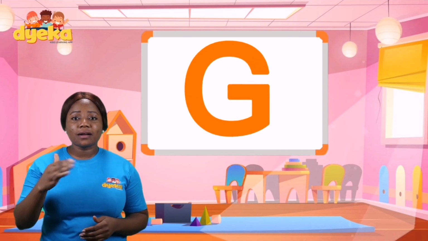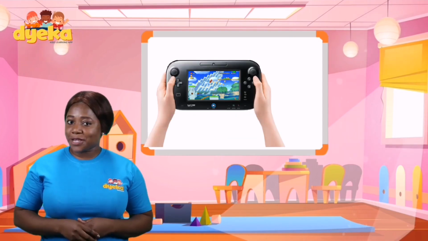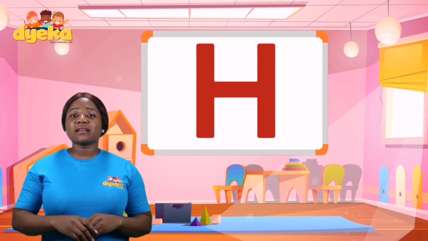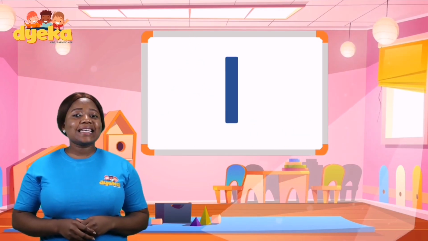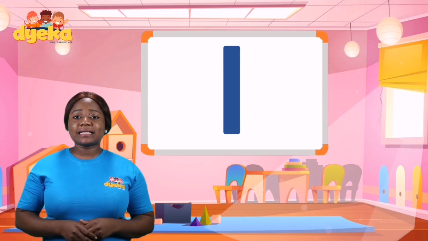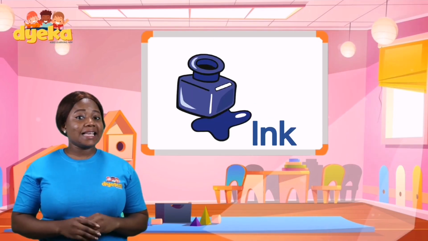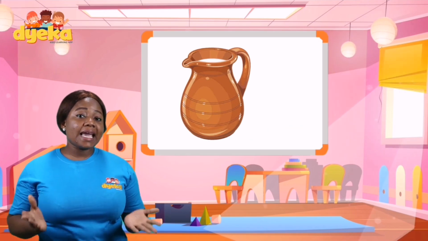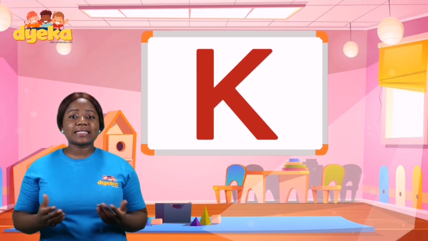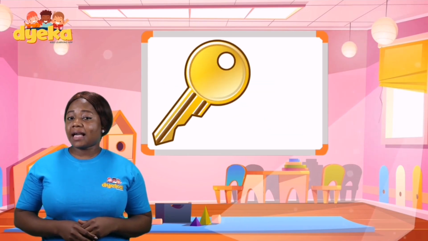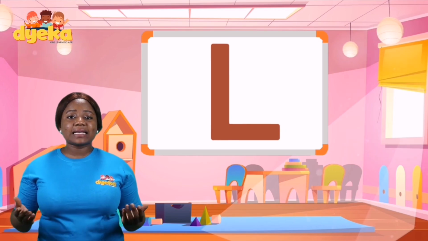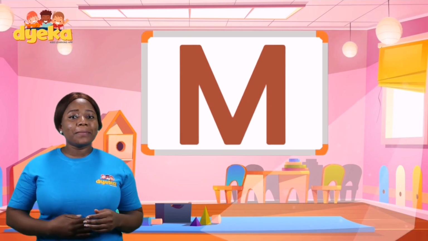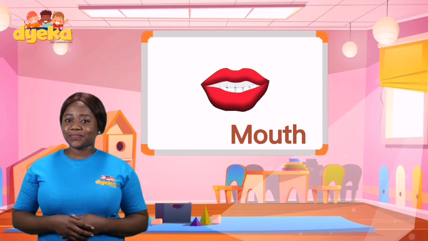G, sound G, as in game. And H, sound H, as in heart. I, sound A, as in ink. J, sound J, as in jug. K, sound K, as in key. L, sound L, as in lip. And M, sound M, as in mouth.